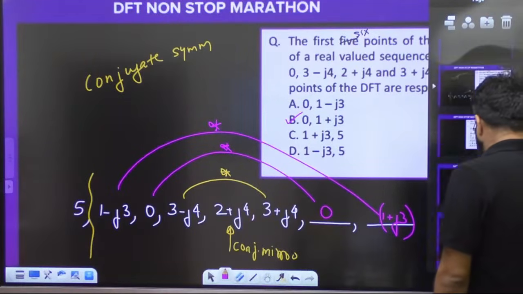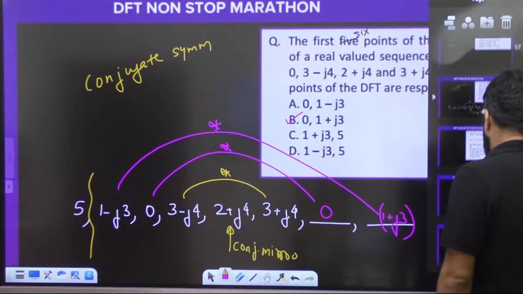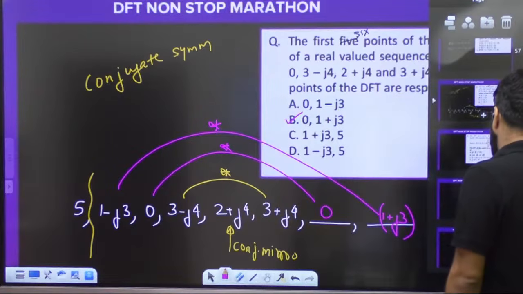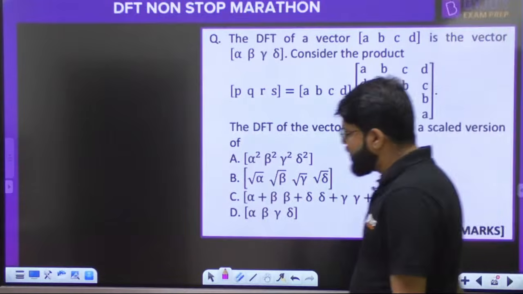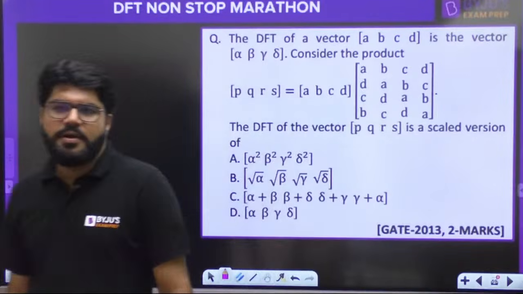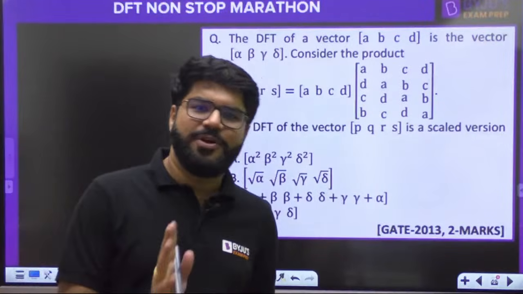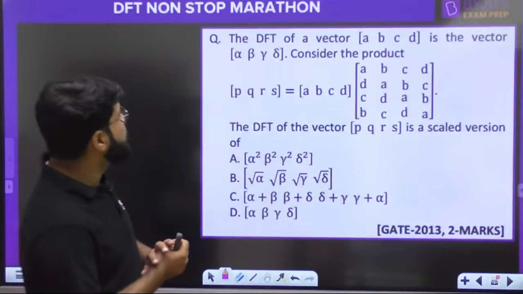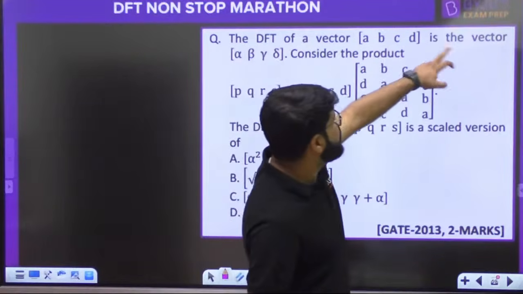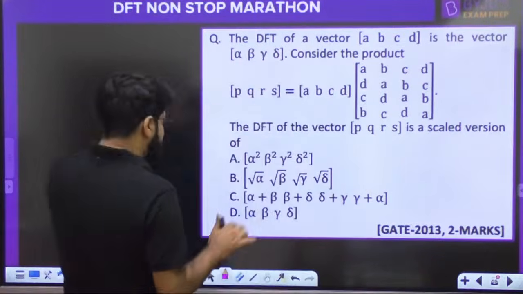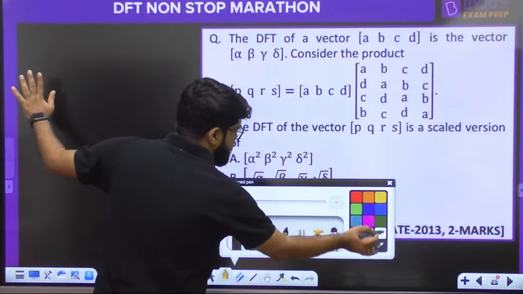So here I now give you a question where you have to think a little bit. It's a GATE 13 2-mark question. It's very simple if you are clear with the concepts. You have to think a bit. The DFT of a vector ABCD is the vector alpha, beta, gamma, delta. I will make the data simple.